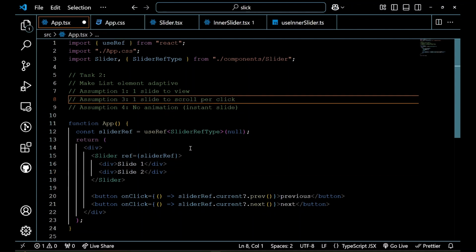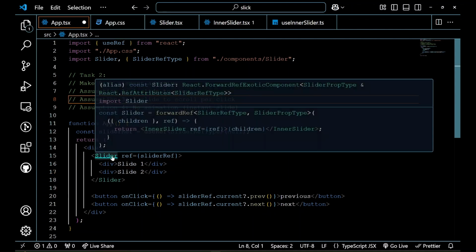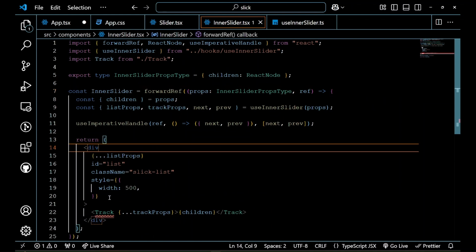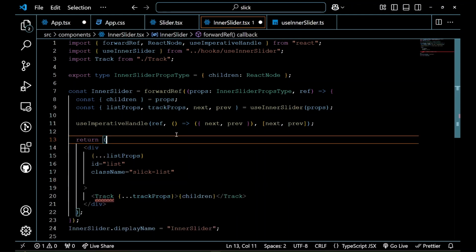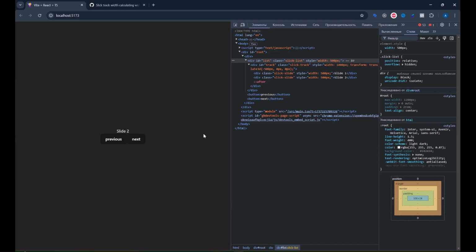Let's remove the assumption from here, and in our slide let's remove the style of width 500 pixels, and let's see what happens.